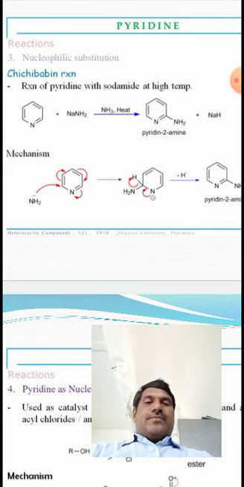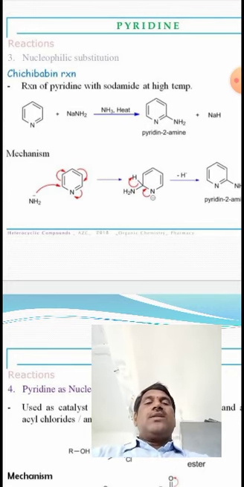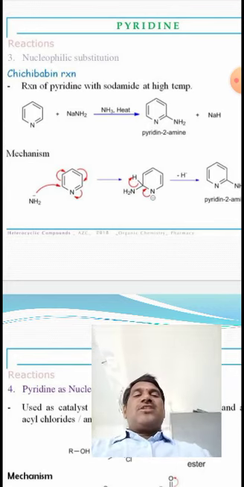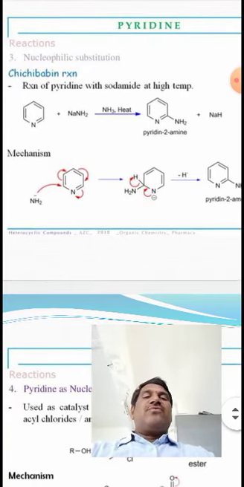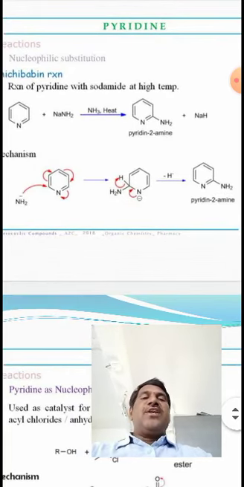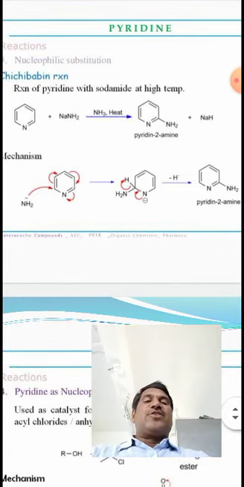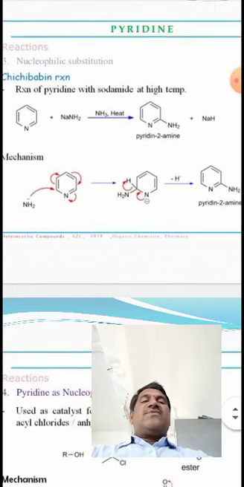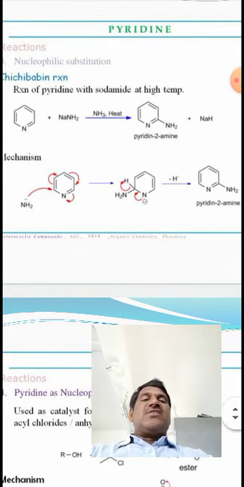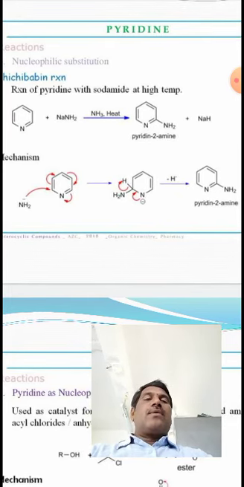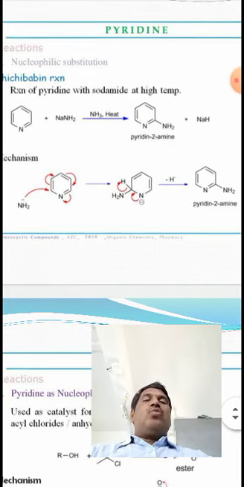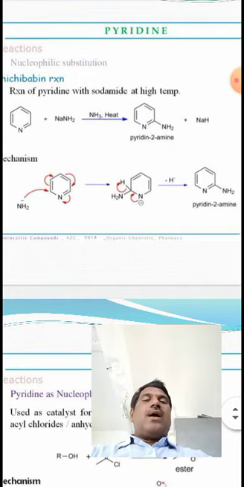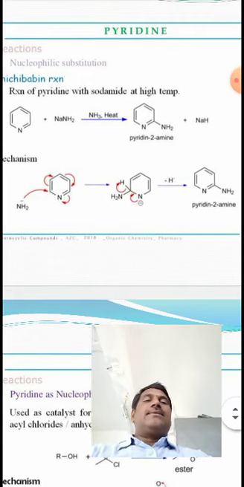So an example for nucleophilic substitution reaction is the Chichibabin reaction. The Chichibabin reaction means amination of pyridine. The amination reaction of pyridine is called the Chichibabin reaction. So pyridine reacts with NaNH2 in the presence of ammonia to give 2-aminopyridine or pyridin-2-amine.